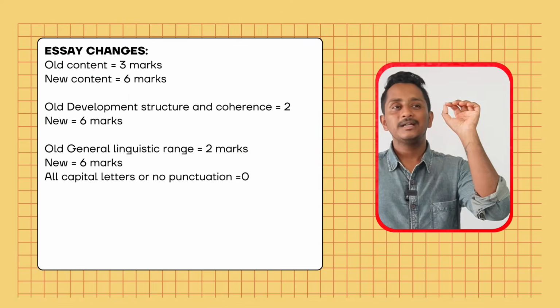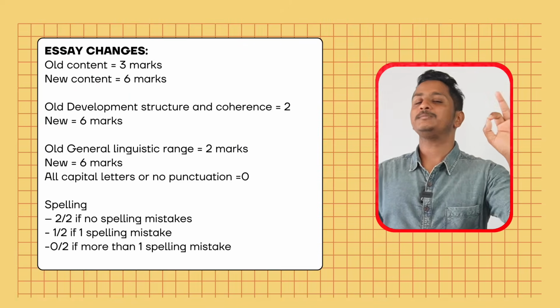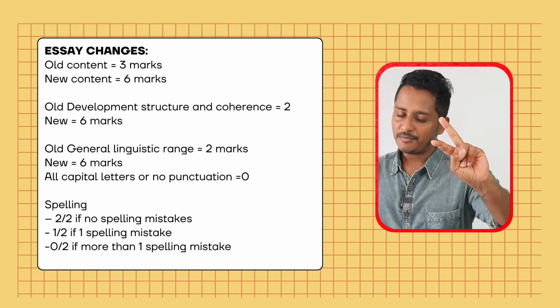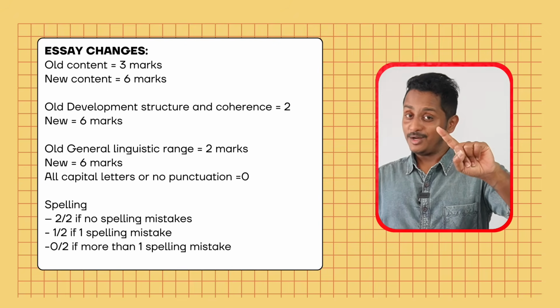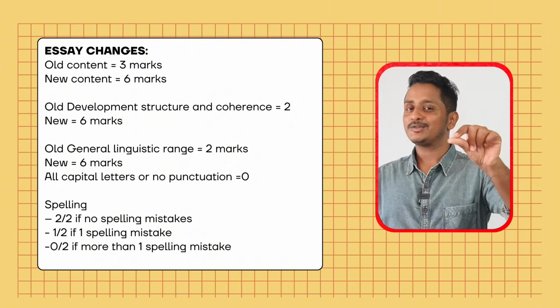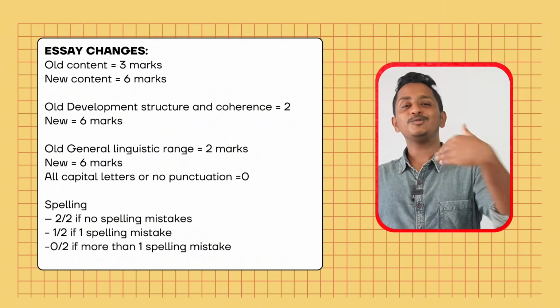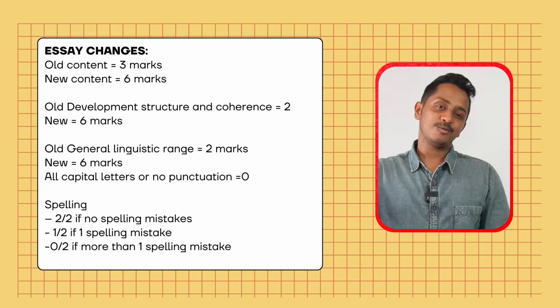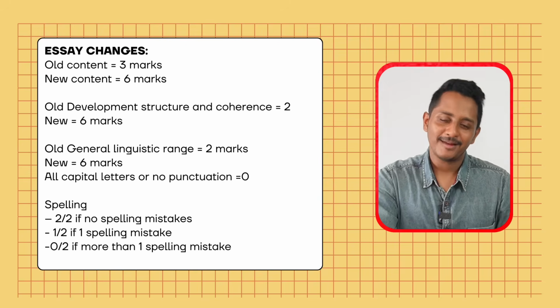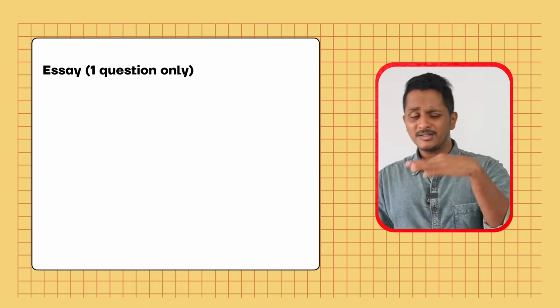Another change is spelling. If you get all spellings correct, you're gonna get 2 out of 2. If you make 1 spelling mistake, you get 1 out of 2. If you make more than 1 spelling mistake, 0. Meaning you're gonna lose 2 marks if you make 2 or more spelling mistakes. Be very careful. Number of questions, it's only 1. This is also a new change.